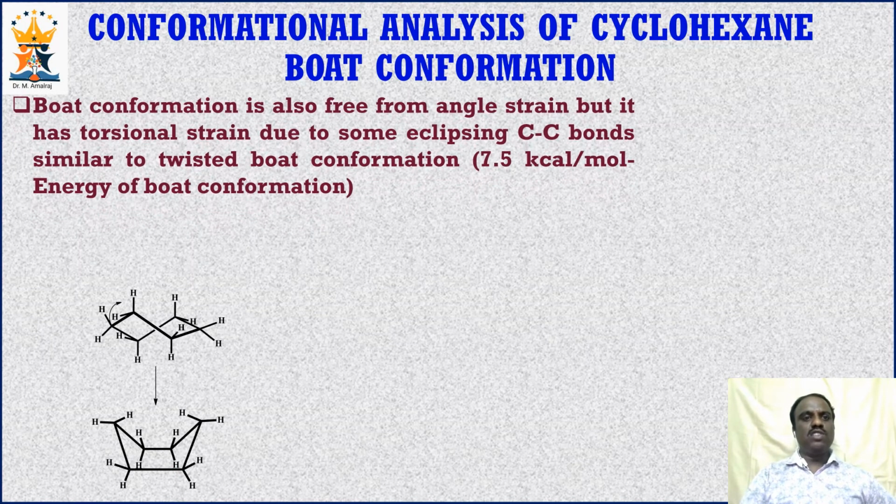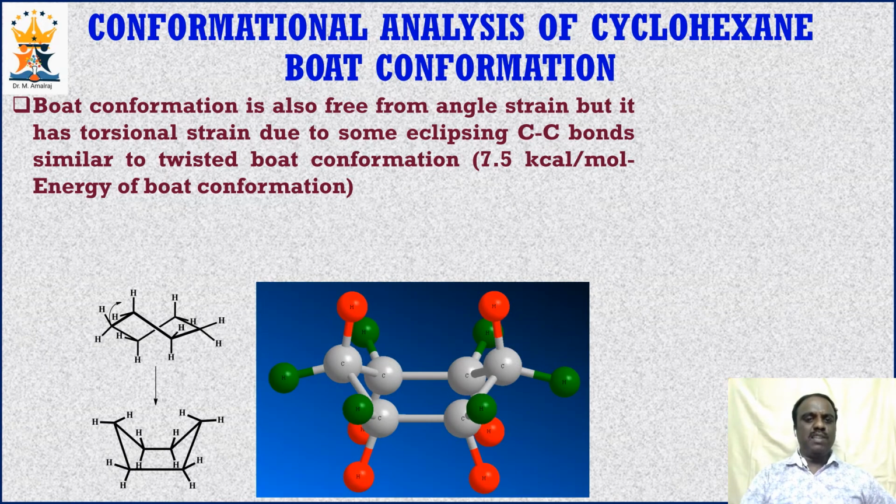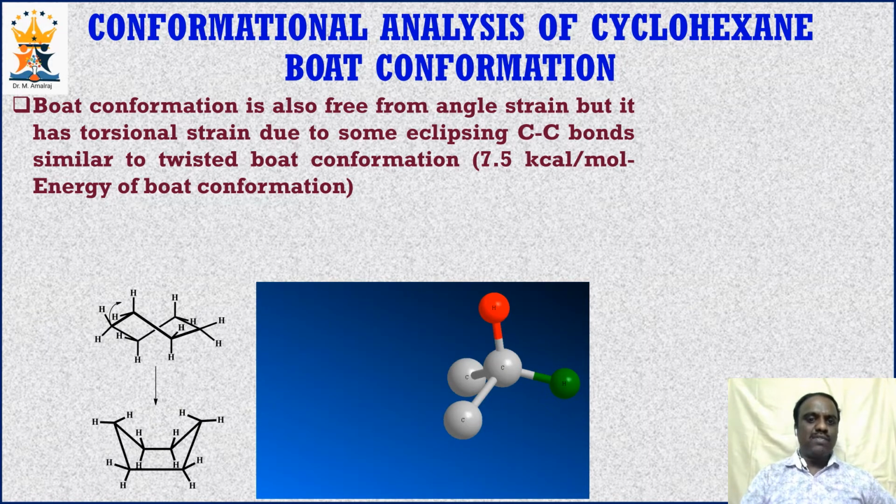So like twisted boat conformation, boat conformation is also free from angle strain, but it has torsional strain due to some eclipsing carbon-carbon bonds, similar to the twisted boat conformation. Look at the three-dimensional image of boat conformation and note down the shape of carbon atoms in the boat conformation. All the carbon atoms will have perfect tetrahedral geometry and hence it is free from angle strain. If you look at one particular carbon atom, you can clearly see that it is having the perfect tetrahedral geometry.